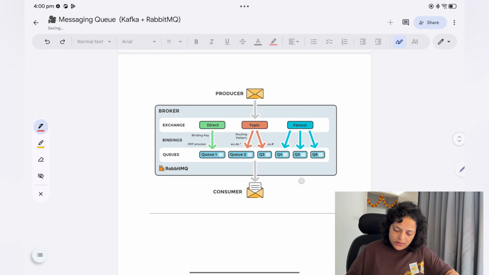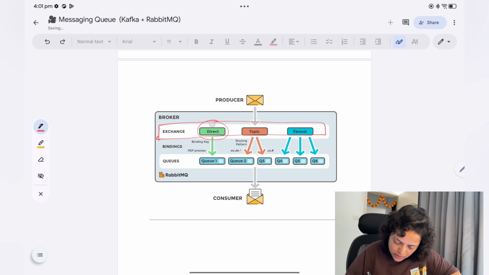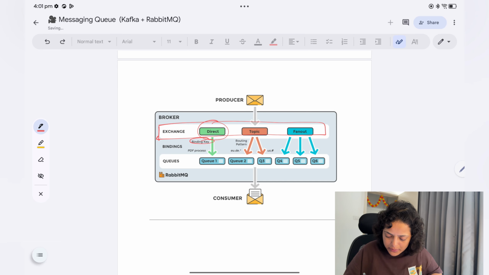So this is the diagram of RabbitMQ, the RabbitMQ broker diagram. In the broker you will have an exchange, and you can have multiple exchanges. In this exchange you have different types, like the direct exchange, where the binding key will be there. Then you have multiple queues, you check the binding key against the queues, and whichever matches exactly, you send data to that. So this is called direct. Then topic, and fanout sends the message to everybody, all the queues.